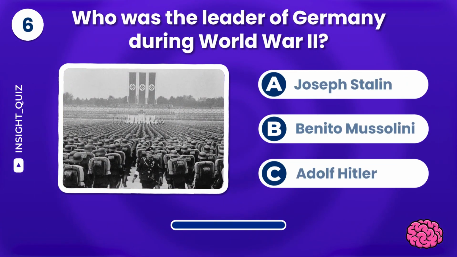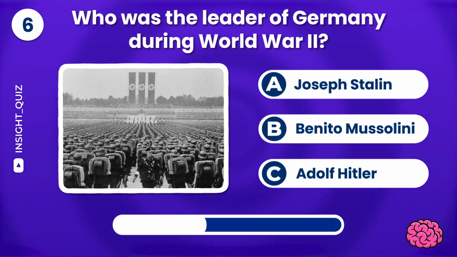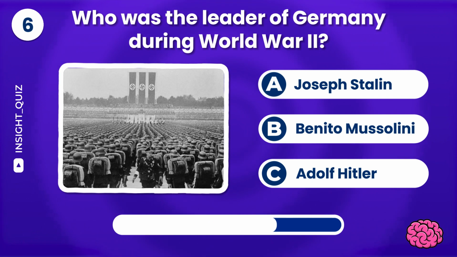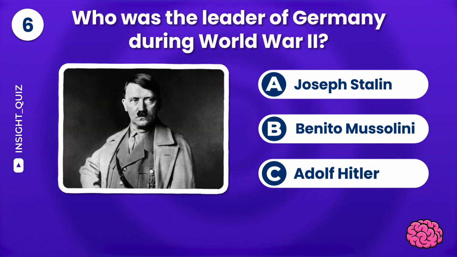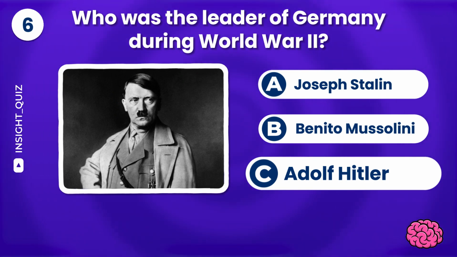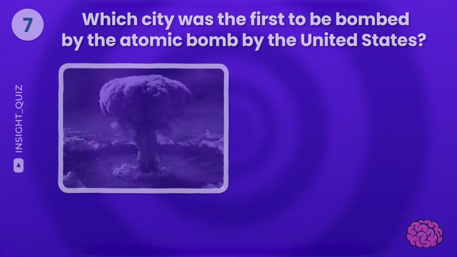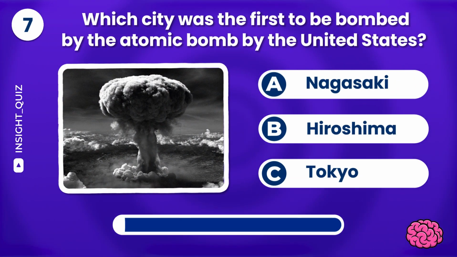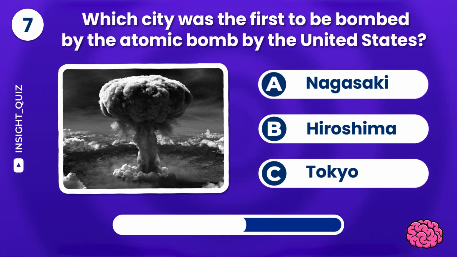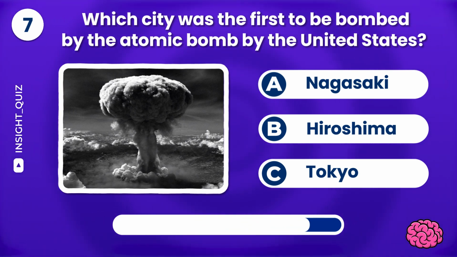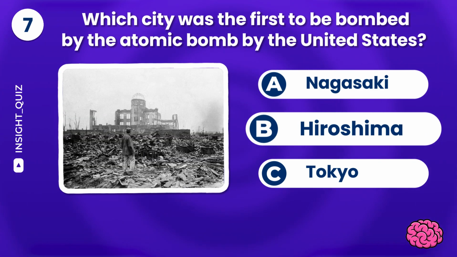Who was the leader of Germany during World War II? Joseph Stalin, Benito Mussolini, or Adolf Hitler? The answer is Adolf Hitler. Which city was the first to be bombed by the atomic bomb by the United States? Nagasaki, Hiroshima, or Tokyo? It's Hiroshima!